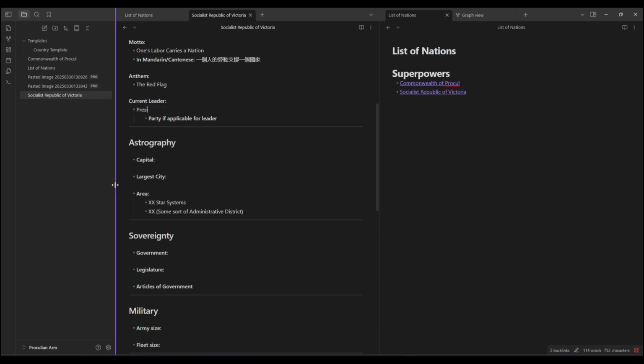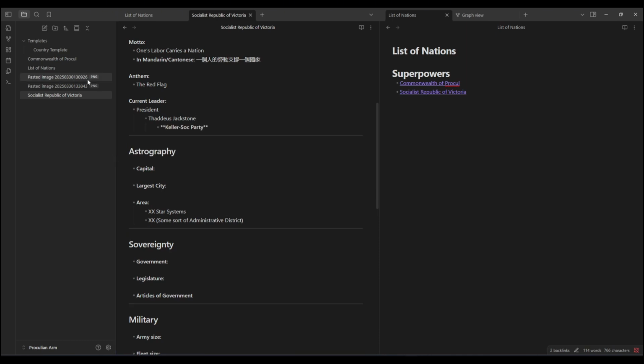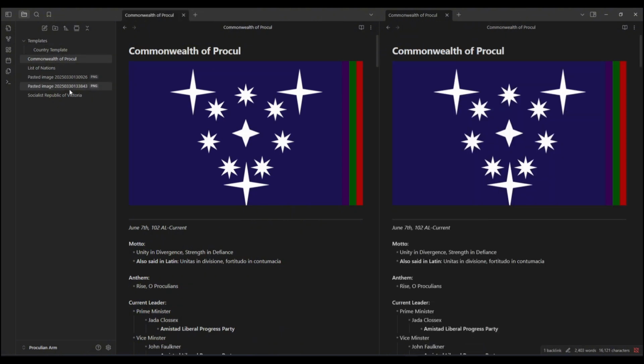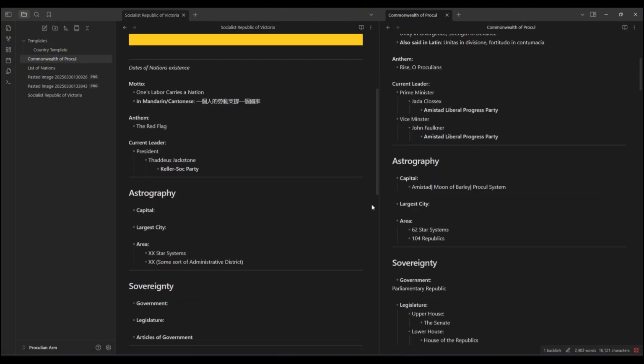Mostly India. I need to come up with names that go with that culture, and I guess we'll just have to see how that goes. Because I think the Victorian nation, the Social Republic of Victoria, its languages are Asian. I think Cantonese and Chinese are secondaries, and I think English.